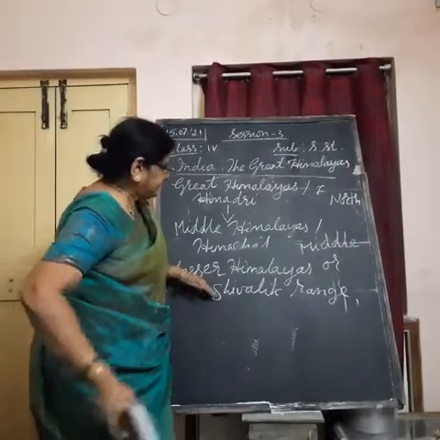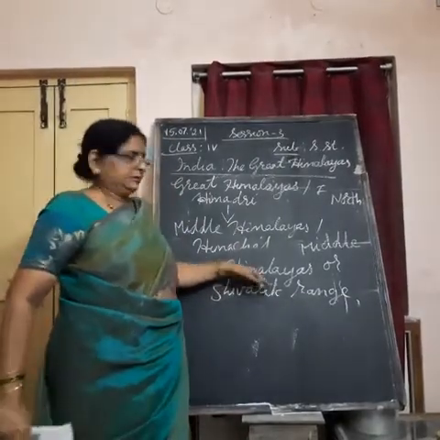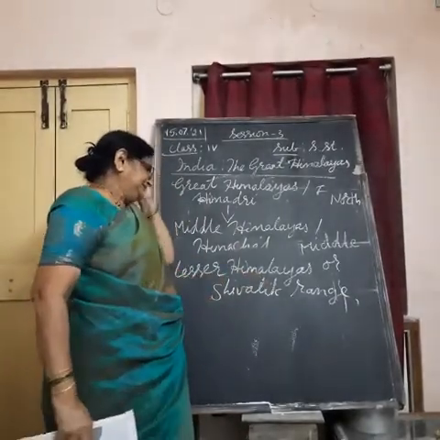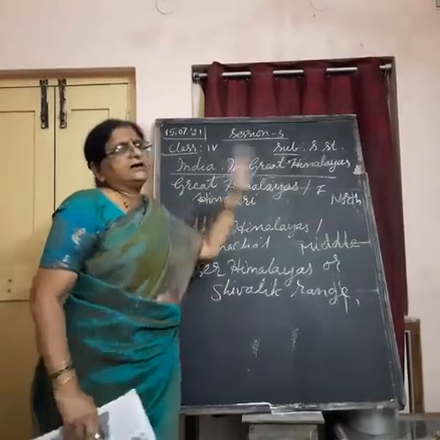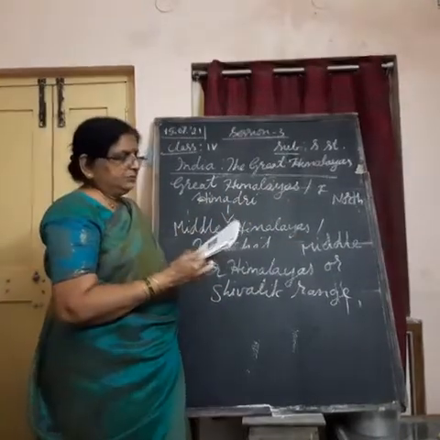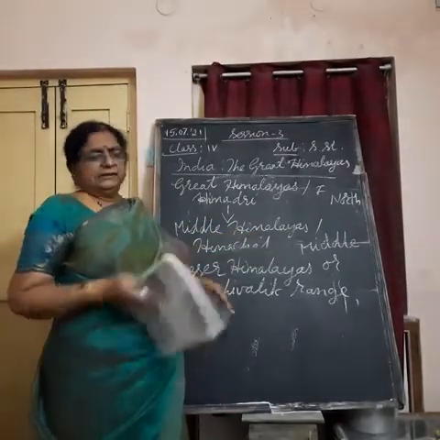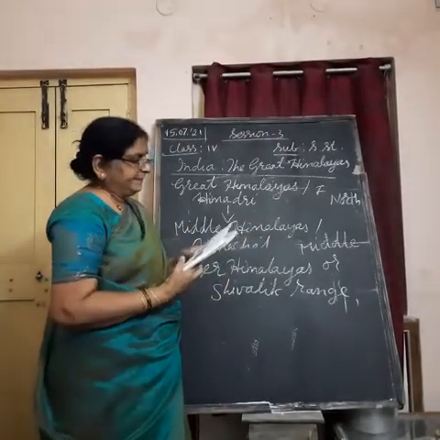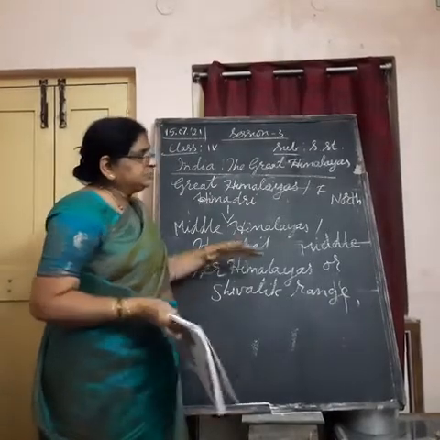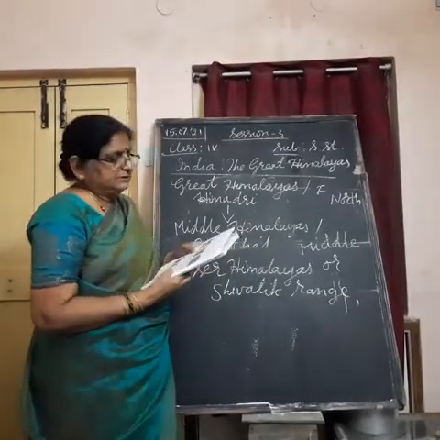This is the third range of the Himalayan mountains. Lesser Himalayas or Shivalik range is the third part of the Himalayan mountain range. It is to the south of the Middle Himalayas. It is the southernmost range of the Himalayan mountains.